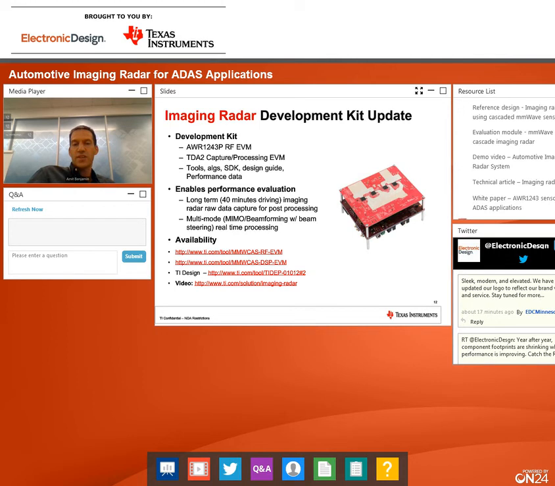The other use case is doing real-time processing, running the MIMO and beamforming algorithm in the TDA2 processor. That's the board underneath here, and it's a little bit hard to see. Again, we have a video online, and we have all the documentation already online. And if you are interested in purchasing this kit, it's available online.